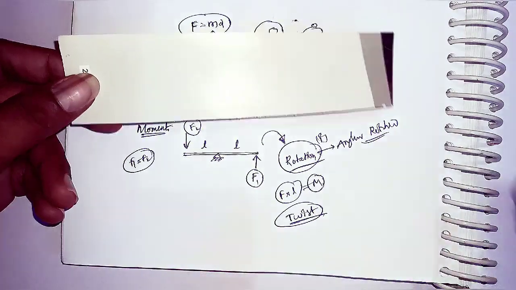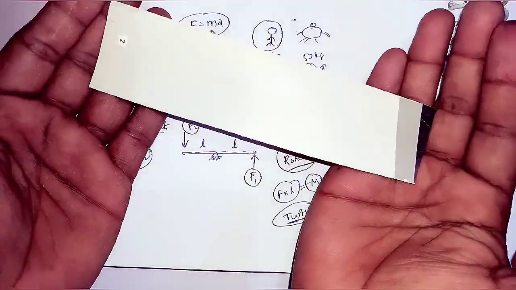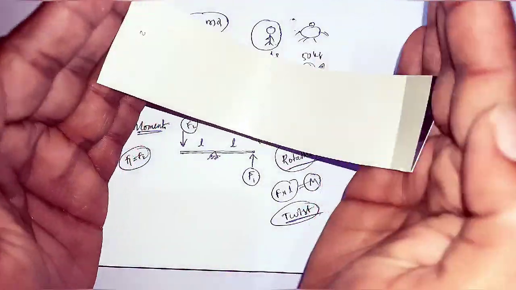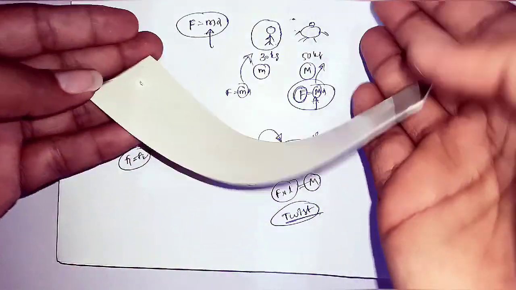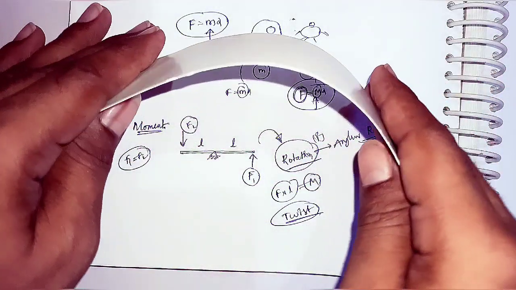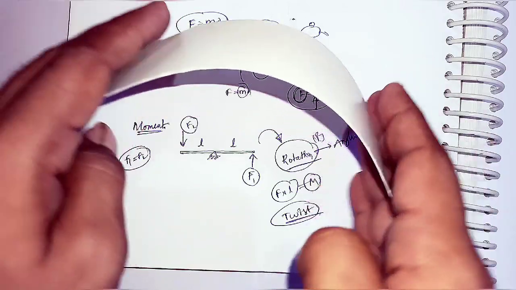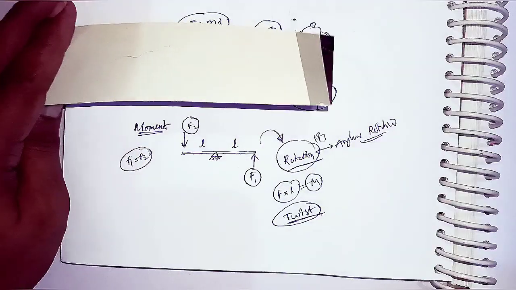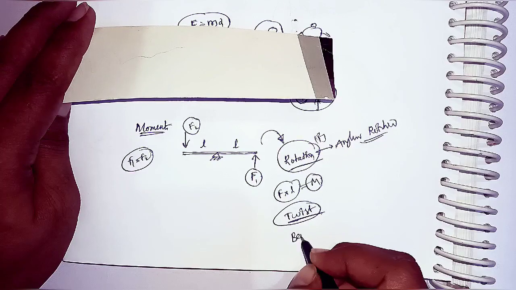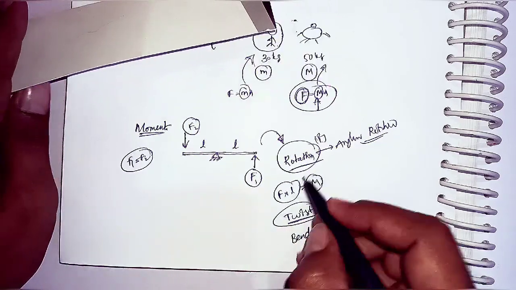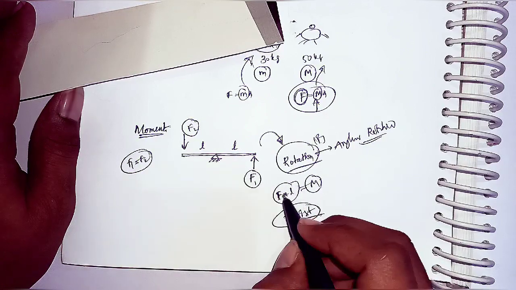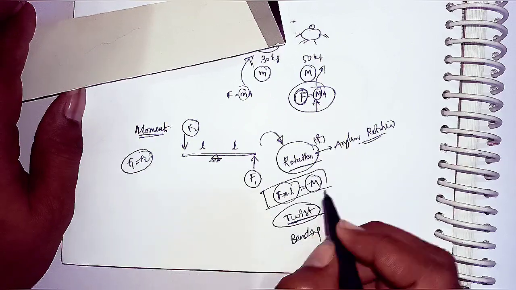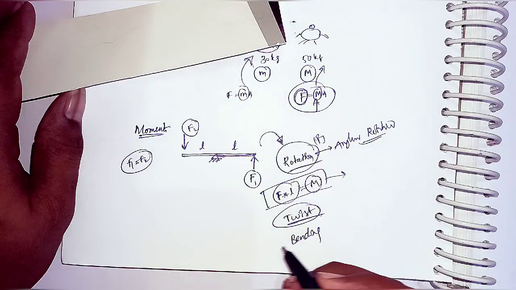Yes or no? If I apply moments like this on both ends, it is making some bending. See, it is making some bend. Here also we can bend like this by applying the moments on these two ends. That is, moment is again making some bending. Moment is a force applied at a particular distance, the force into the perpendicular length, that is the moment.